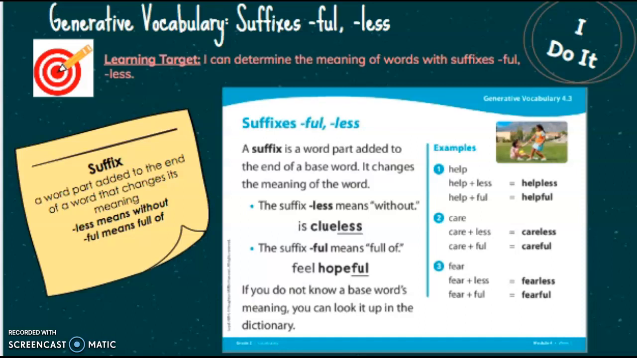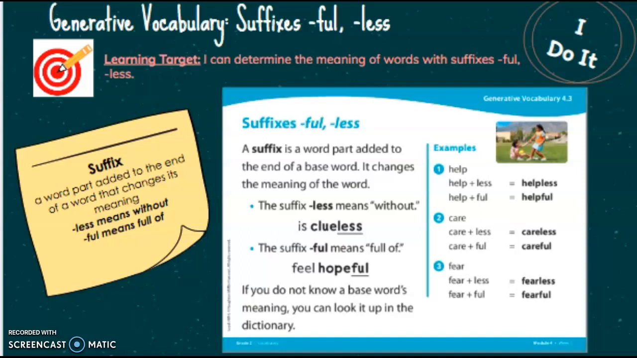If we have the base word help and we add the suffix less, we get the word helpless. That means without help. If we have the suffix full with the base word help, we get the word helpful. That means full of help.